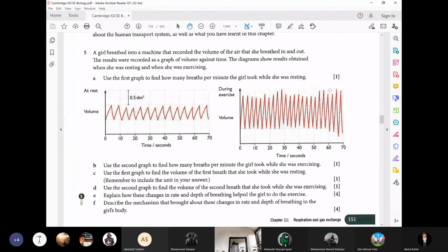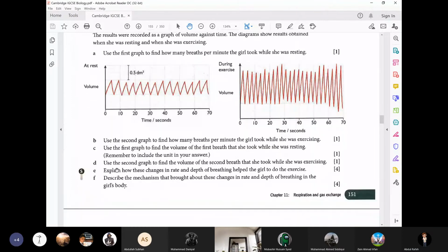So again, you measure the number of waves: 1, 2, 3, up to 21. So what is the answer? 21 breaths per minute during exercise. All right, boys?